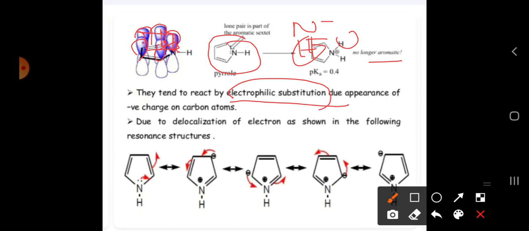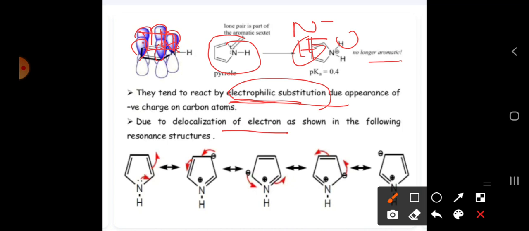What is a substitution reaction? The replacement of an atom or group of atoms by another atom or group of atoms, we call it a substitution reaction. Electrophilic substitution means we are going to add electrophiles. Electrophiles means electron deficient compounds that we are going to add here. Those types of reactions we call electrophilic substitution reactions. Now let us see the delocalization of electrons, meaning resonance structures.